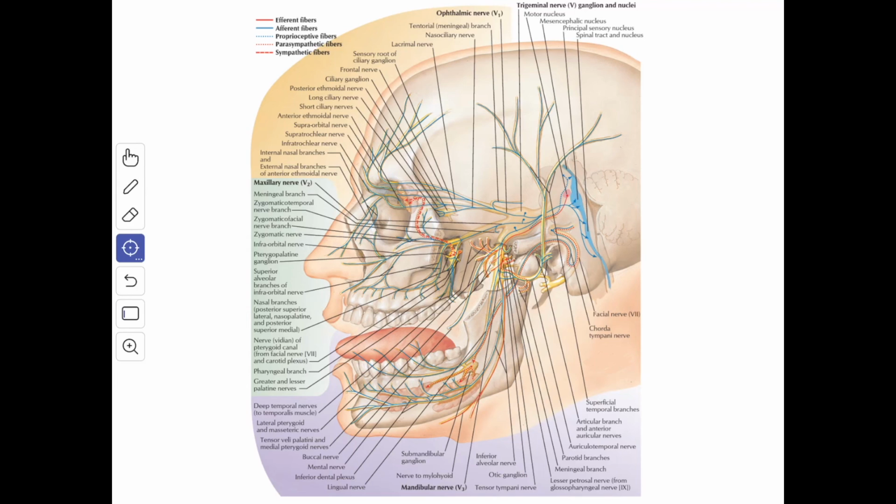When you see the clinical correlation, first we'll see the lesion of the trigeminal nerve. It presents with the loss of general sensation from the face and the mucous membrane of the oral and the nasal cavity. Then you have loss of corneal reflex. Then you have the flaccid paralysis of the muscles of mastication, and the jaw deviates to the side of the lesion due to the unopposed action of the lateral pterygoid muscle.